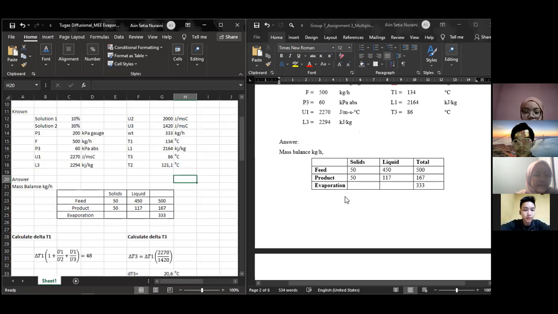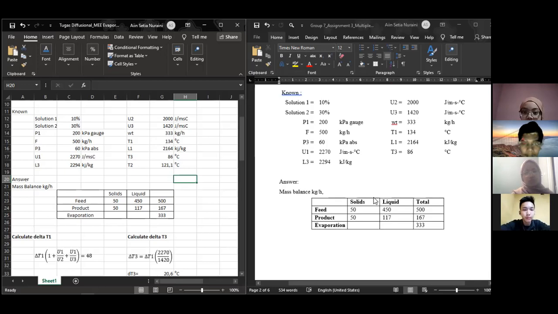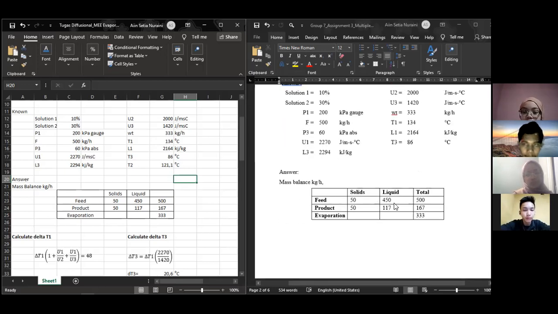Okay, the next is the solution. First, we search the mass balance. The mass balance is already given in the problem.